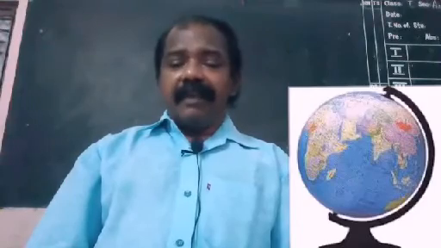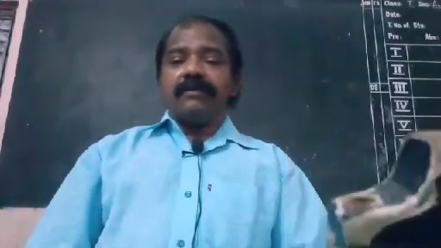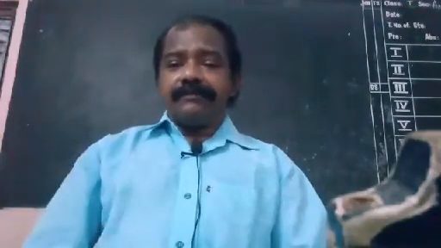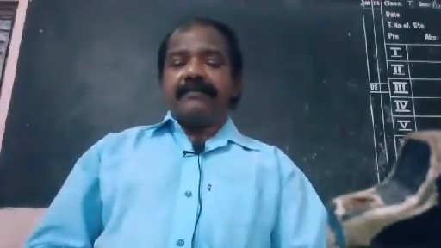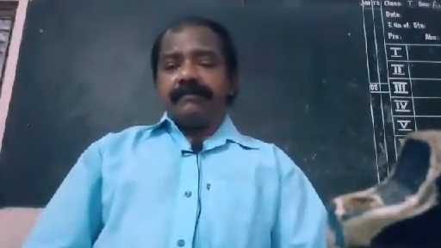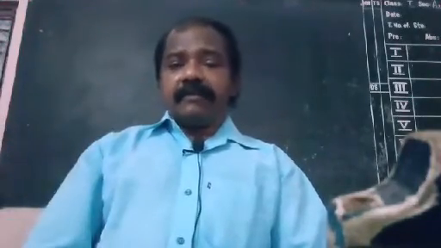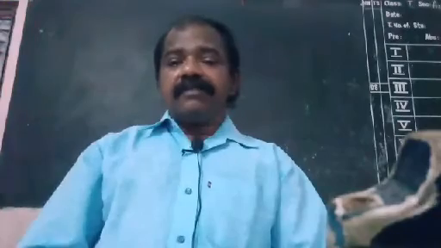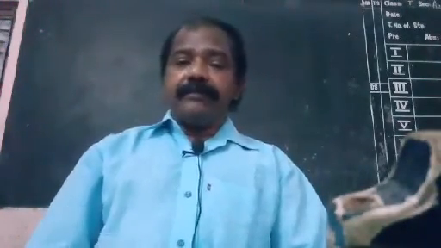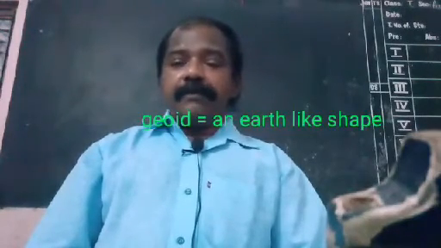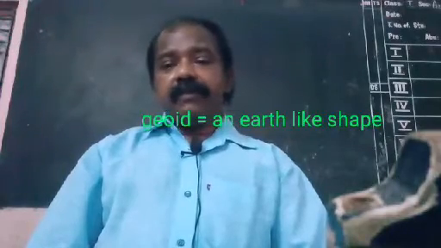The geologists say the real shape of the Earth is not like a ball. It is not a perfect sphere. It is not perfectly round. Then what is the shape of the Earth? The shape of the Earth is described as a geoid.